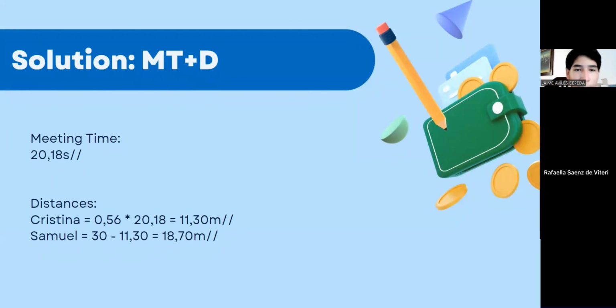Now, let's review everything that was explained. In order to understand the problem, you must ask yourself, what are they asking me to find? In this case, the time when Christina and Samuel meet and how far along the trail they were when they met. To obtain the result, you must follow the formulas explained from the beginning. Rate equals distance per time. Distance equals rate times time. Time equals distance per rate.